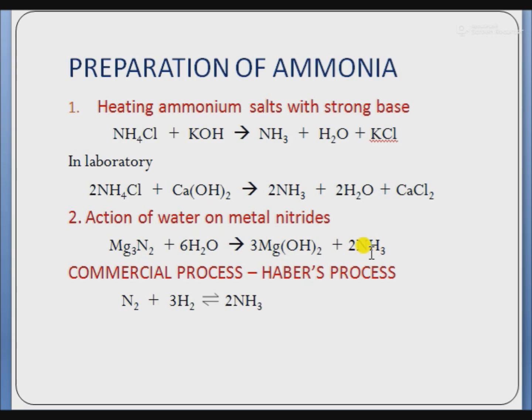Drying of ammonia gas. The moisture present in ammonia may be removed by passing it through the glass tower packed with quicklime, calcium oxide.